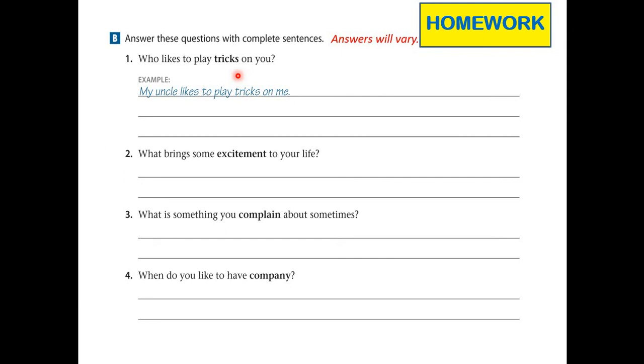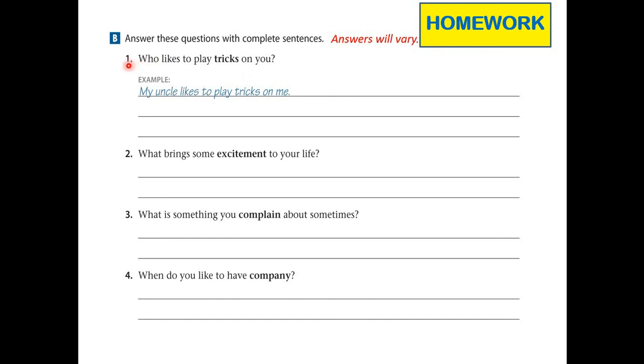Now, if you have a book, you can simply write your answers like this. So we have questions, and after that, take note of the highlighted words, the ones that are darker than the other words in the sentence.